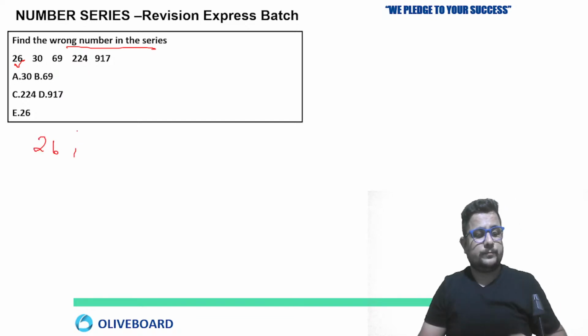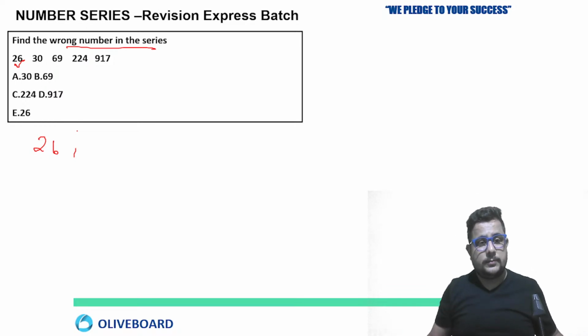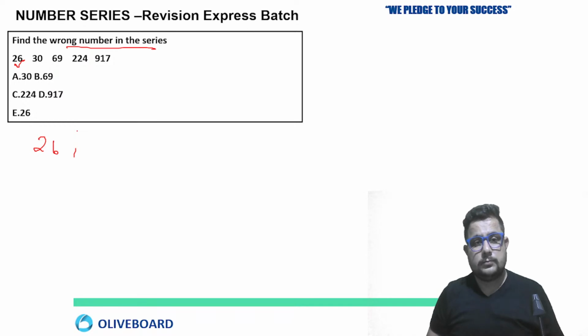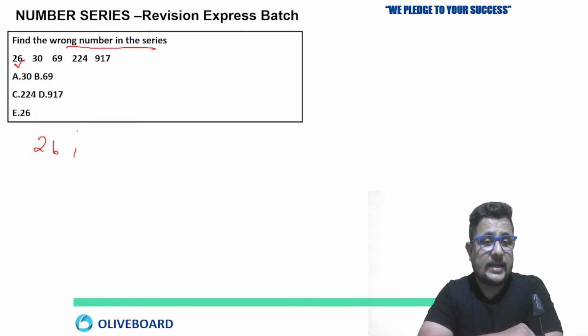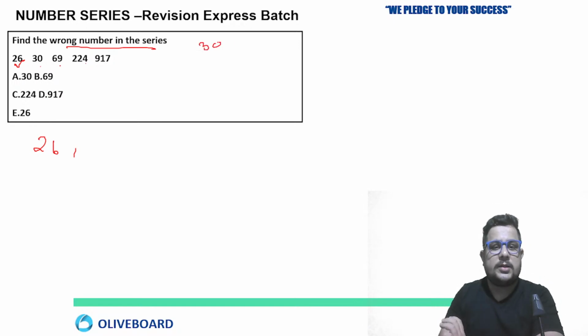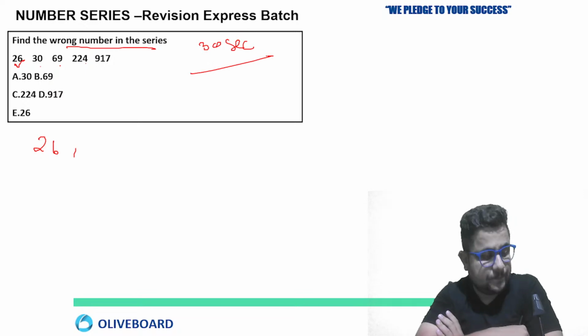26. So is this clear? Tell me now. Who will answer this? Tell me fast. 26, 30, 69, 224, 917. I'm giving you another 30 seconds for this. Try to do it. Use your brain and tell me which number is wrong in this series.